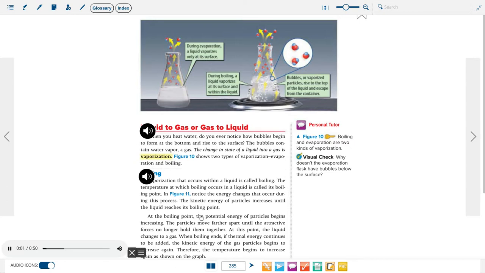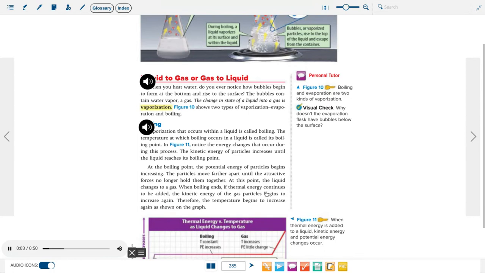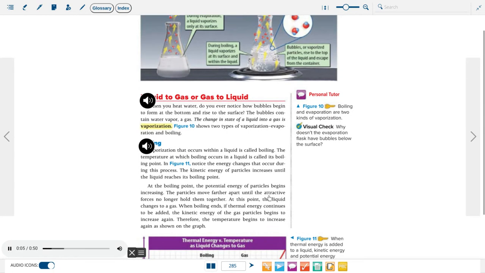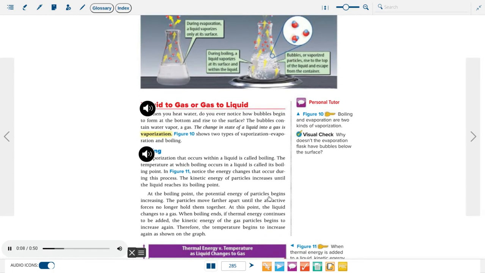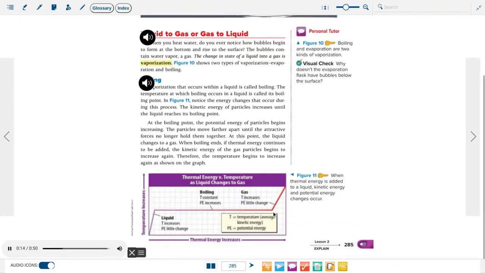Boiling. Vaporization that occurs within a liquid is called boiling. The temperature at which boiling occurs in a liquid is called its boiling point. In Figure 11, notice the energy changes that occur during this process. The kinetic energy of particles increases until the liquid reaches its boiling point.